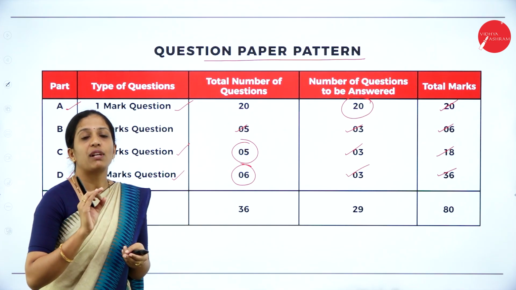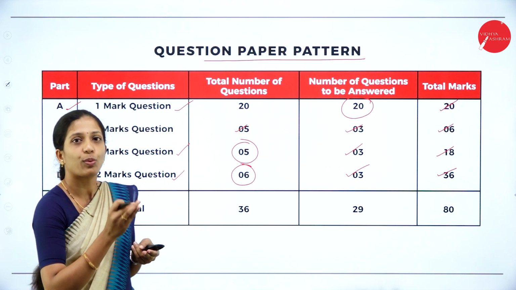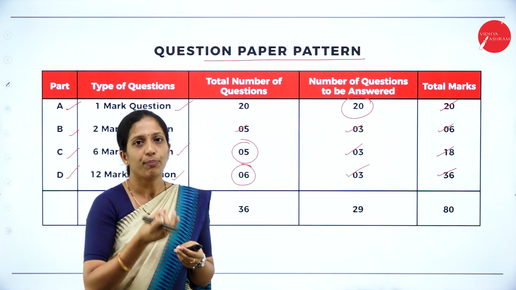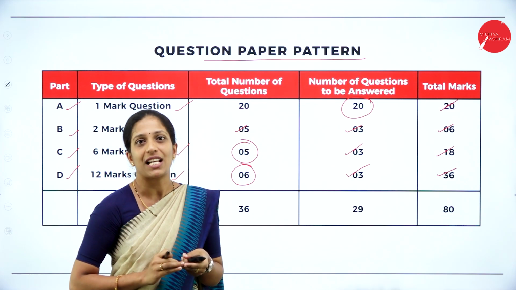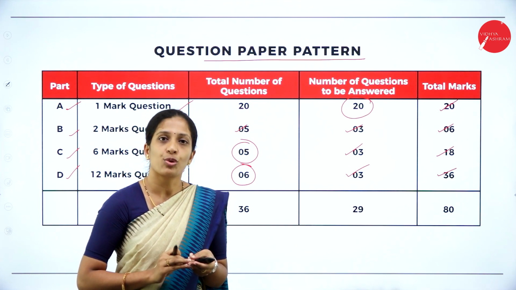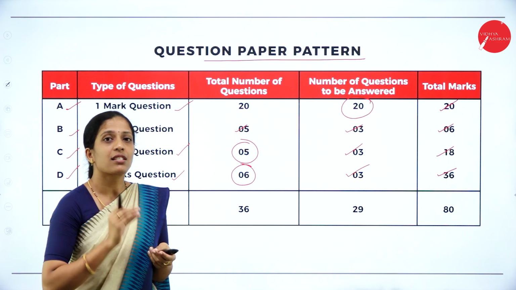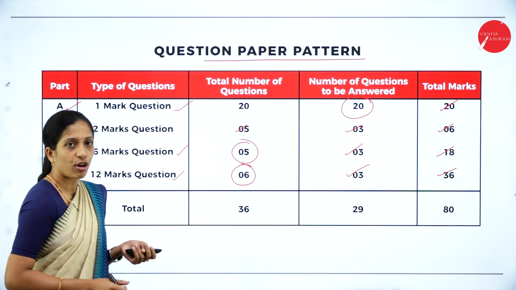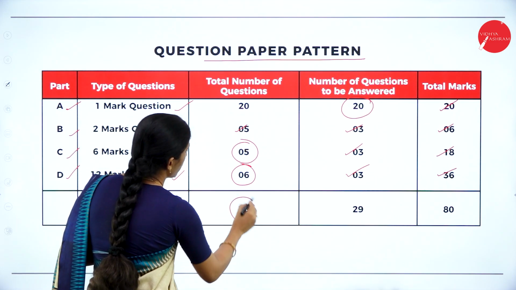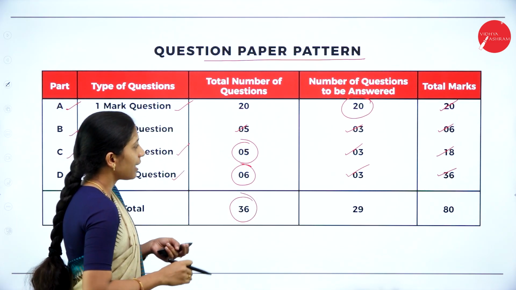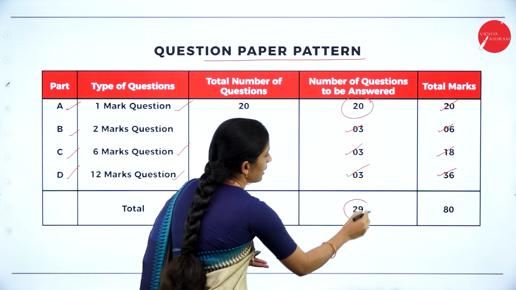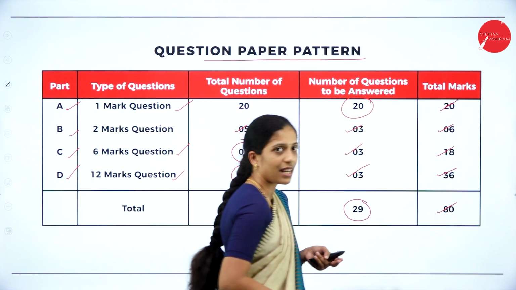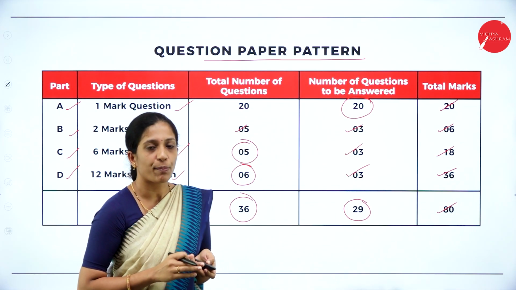And the internal marks will be based on your quarterly test as well as midterm examination, as well as the assignment which is provided by the board. So that has to be submitted to your respective college, so that you can get 20 marks. Remaining 80 marks, you are going to write the external exam. Okay, so total number of questions in your question paper will be how much? 36. So you are going to answer how many questions? 29 questions. So your total marks will be 80 here. So hope you are clear about the question paper pattern.